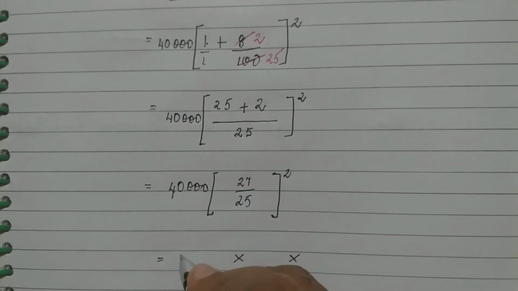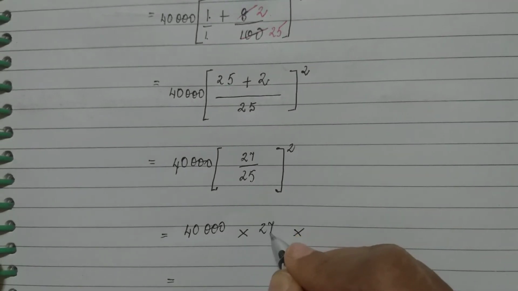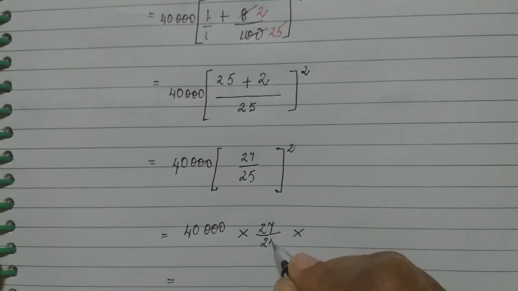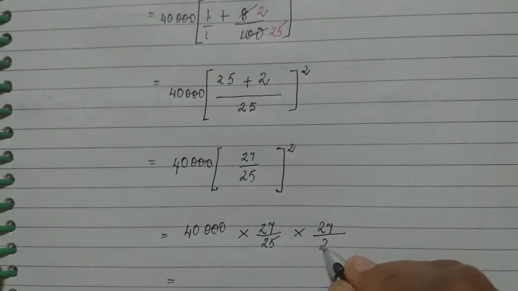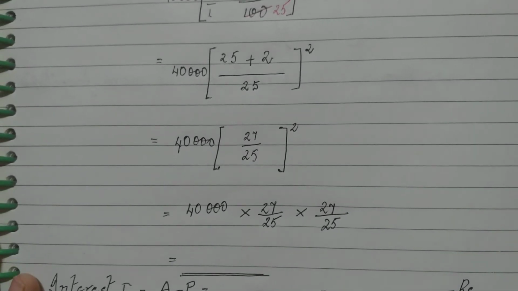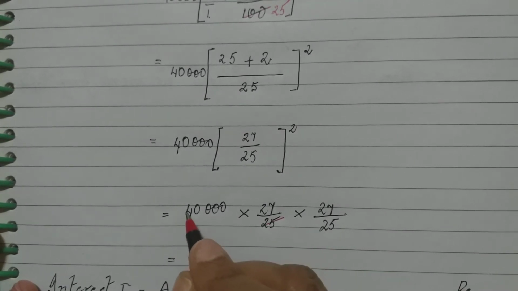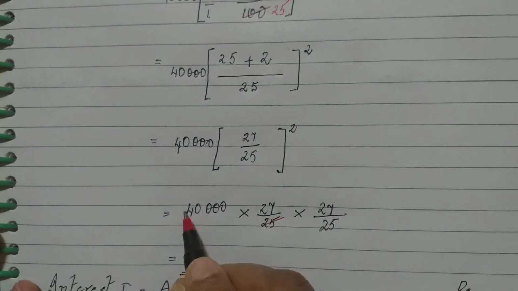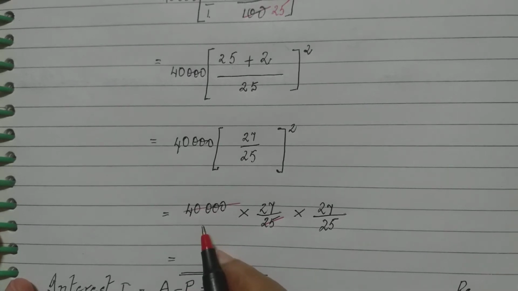Now 27 upon 25 whole square means 27 upon 25 into 27 upon 25. Therefore, I have here 40,000 into 27 upon 25 into 27 upon 25. Now here we can simplify further. 25 goes in 100 4 times.